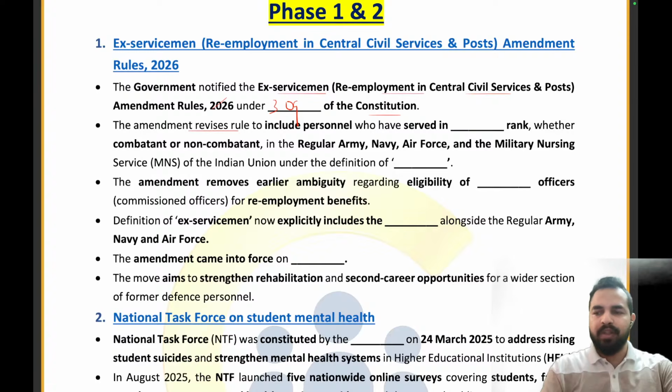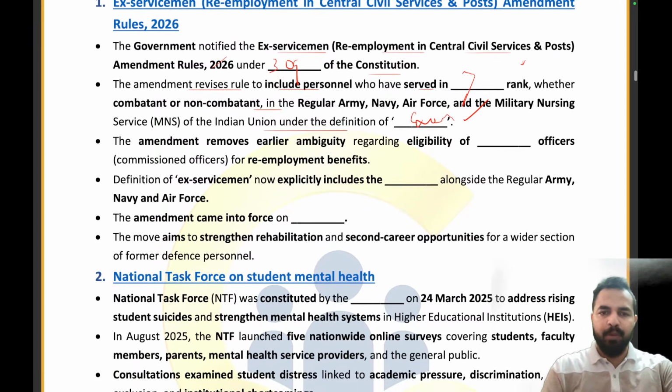The amendment revises the rule to include the personnel who have served in which rank, my dear friends? In any of the rank. In any of the rank, whether the combatant or the non-combatant. Right? Under the definition of ex-servicemen, the people who are coming under the definition of ex-servicemen are basically eligible here. The amendment removes the earlier ambiguity regarding the eligibility of which service officers?